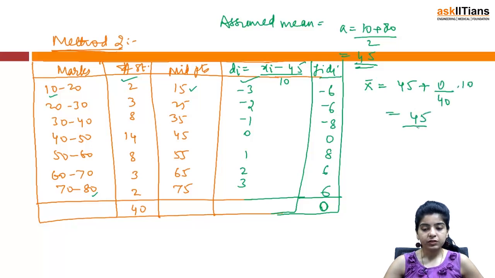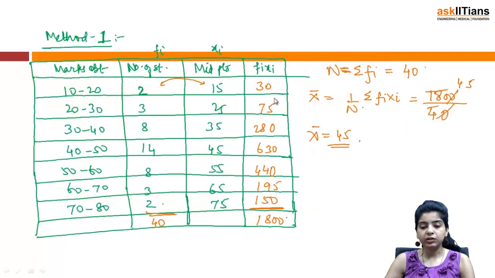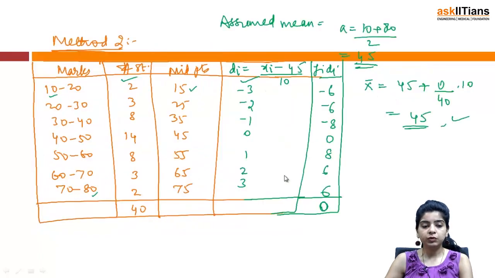So this becomes 45. The answer in both the cases is going to be the same, obviously, because we are just using two methods. But yes, that method is simpler as compared to this. But this method is useful in the sense that it minimizes your calculations. You just need to find out di, and calculations become simple as compared to this. You can see here. So it depends on you which method you would like to adopt.